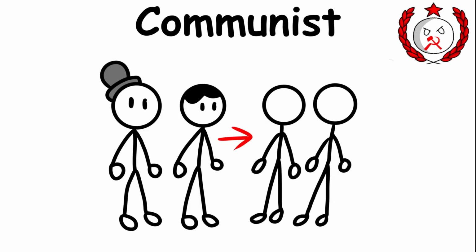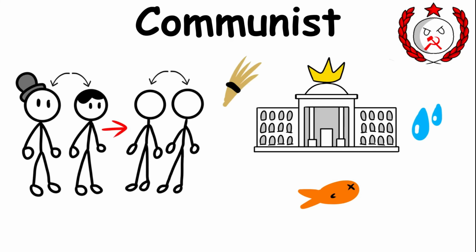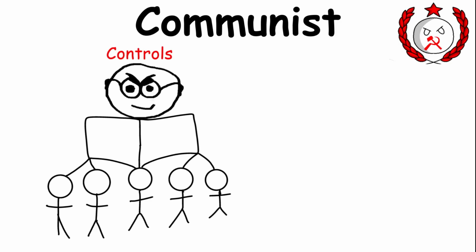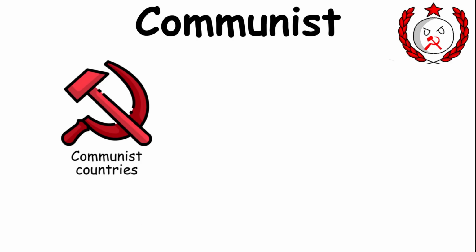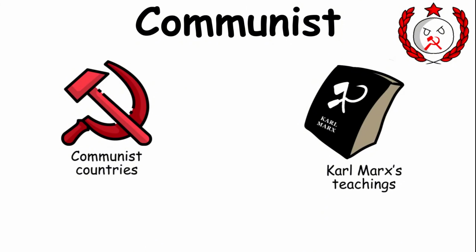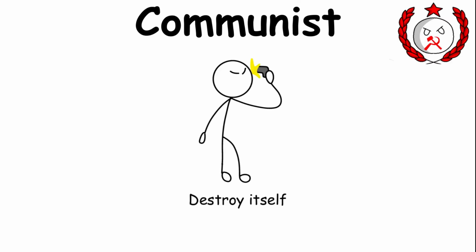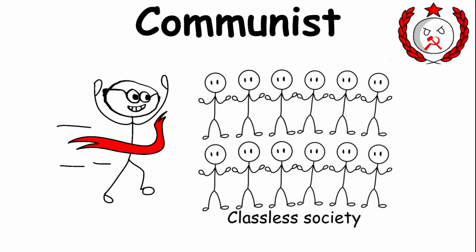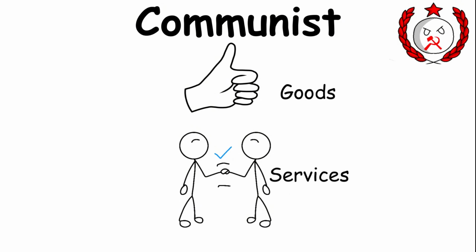Communist. A communist government aims to create a classless society by placing the country's resources under state control. The ruling Communist Party generally controls the country's political, social, and economic decisions, and it is often led by an authoritarian leader. Communist states are based on the ideas of Karl Marx, who argued that capitalism would eventually destroy itself. The goal of communism is therefore to remove private ownership of property and create a system in which goods and services are shared among the population.